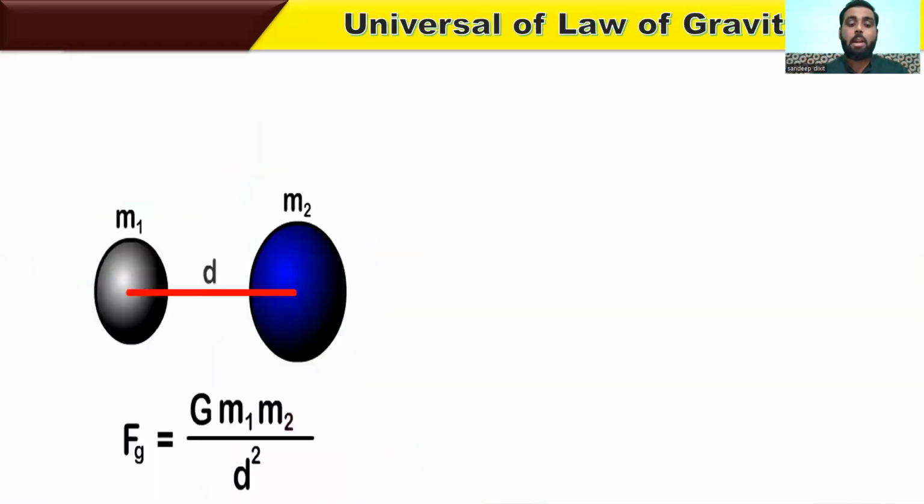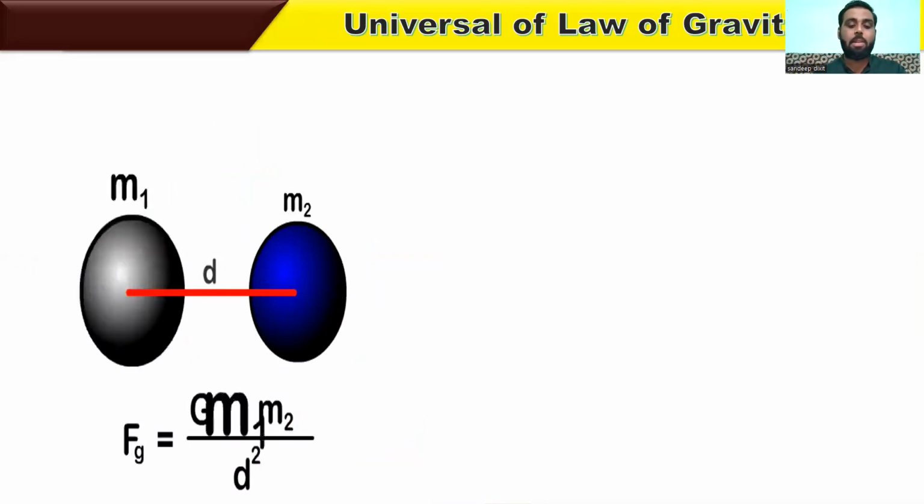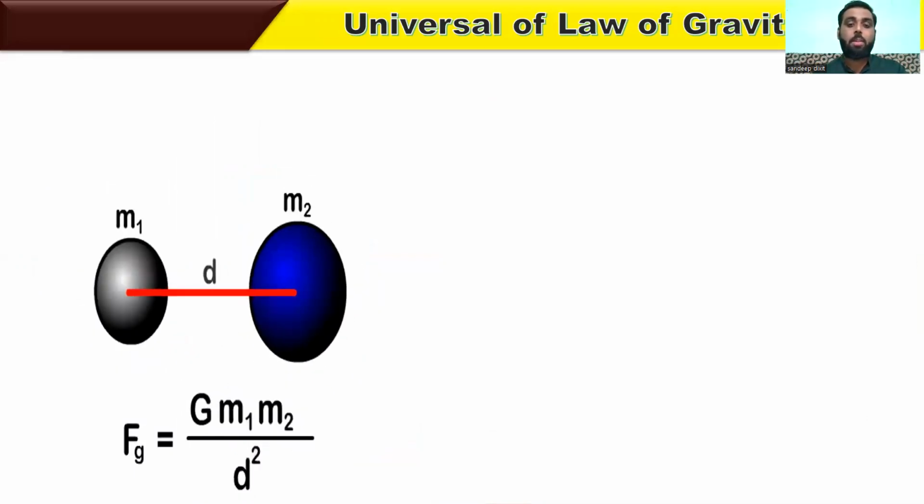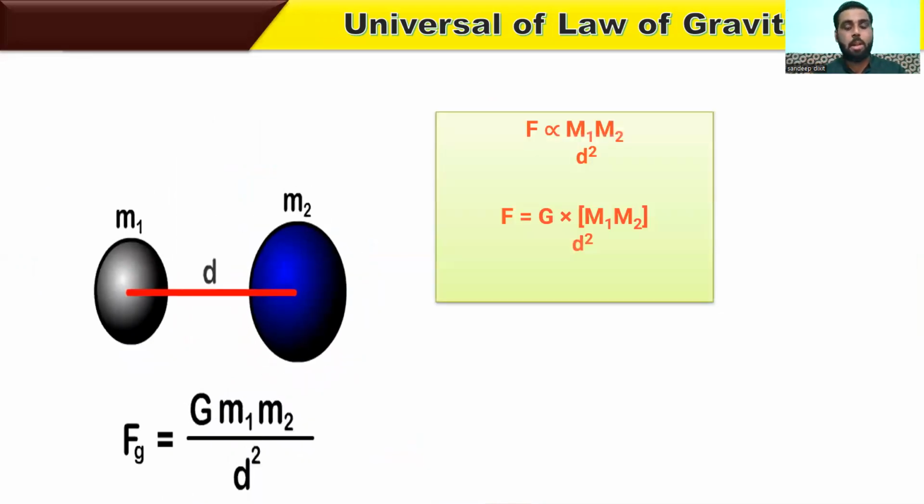Here we have two masses, m1 and m2, and in between them there is a distance d. It gives the equation F equals G m1 m2 upon d square. But how is this possible? As you can see, the force is directly proportional to the product of the masses and inversely proportional to the distance square.